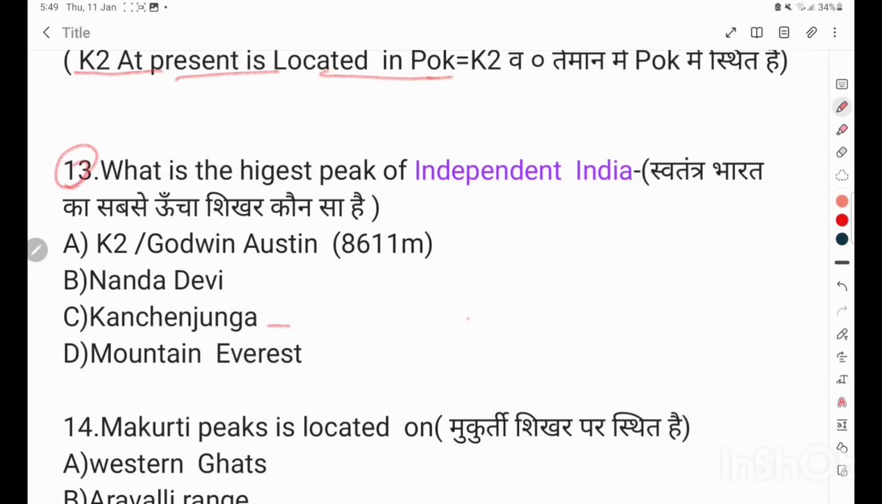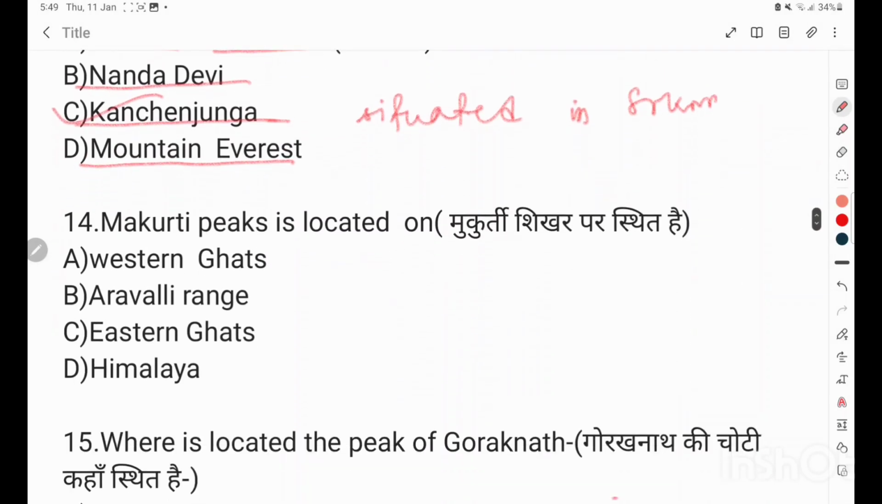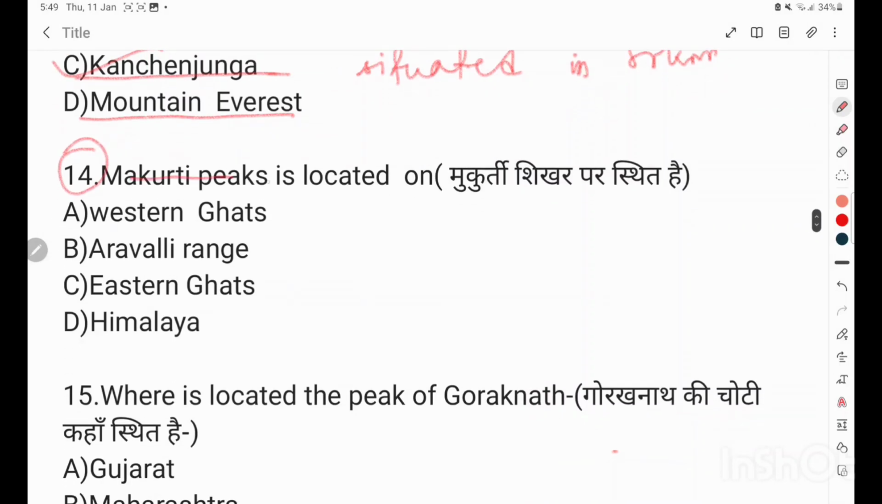Question number 13. What is the highest peak of independent India? K2 Godwin-Austen, Nanda Devi, Kanchenjunga, Mount Everest. Correct answer is Kanchenjunga, situated in Sikkim. Question number 14. Makutmani Peak is located on Western Ghats, Aravalli Range, Eastern Ghats, Himalaya. Correct answer is Western Ghats.